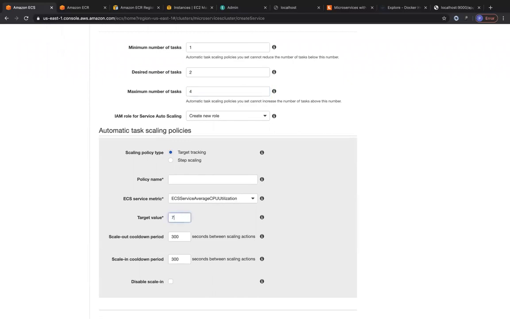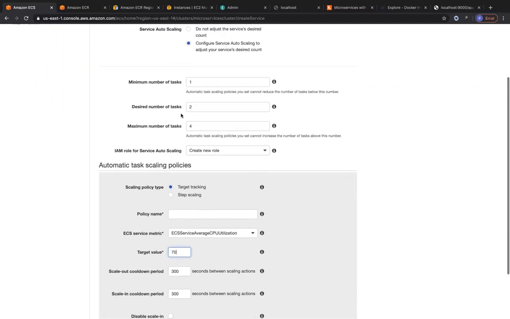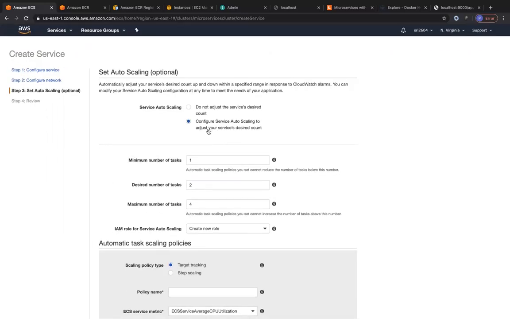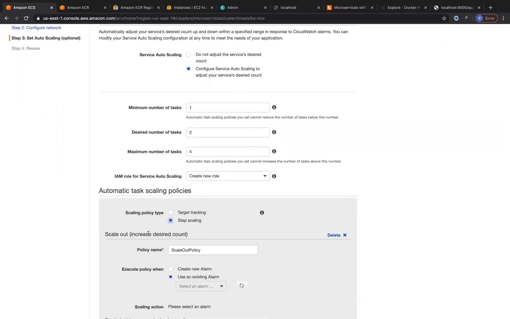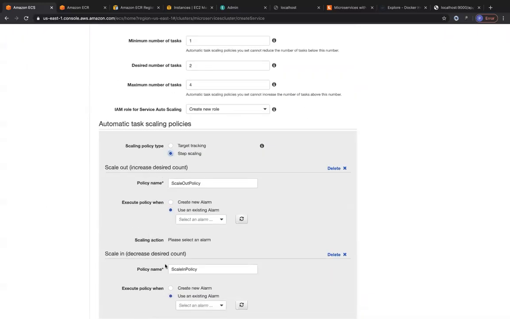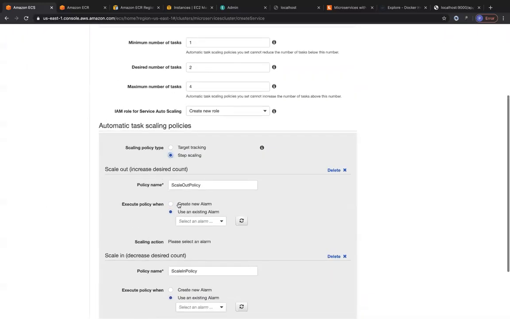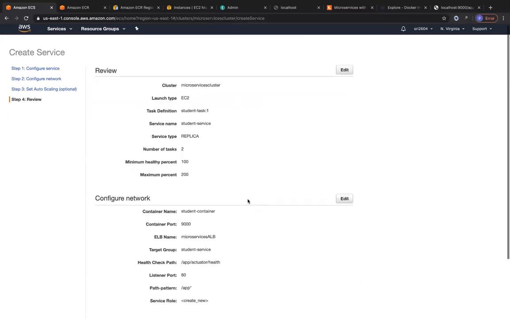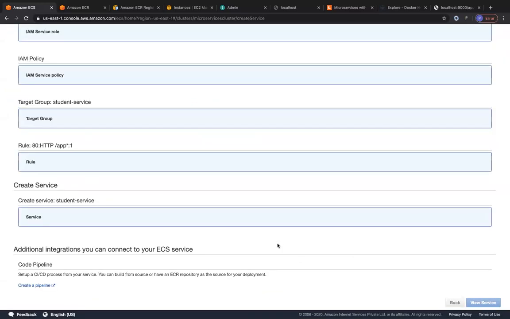If the target value is greater than 70, I'm going to add one more container, and if the CPU utilization is less than 20%, I'm going to remove one container. All of that is taken care of by the service auto scaling. You can also do step scaling, wherein you mention the increase count and the decrease count by yourself. But I'm just going to disable this for right now. I'm going to click on next, and then click on create service.